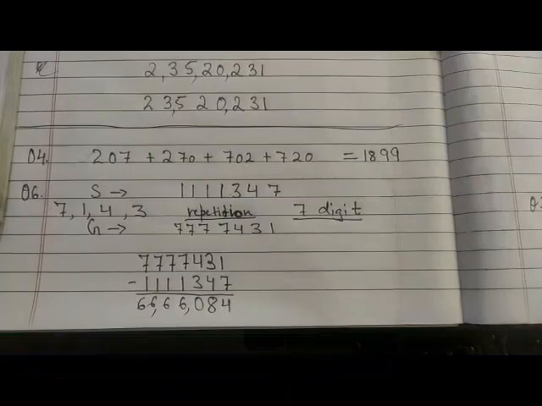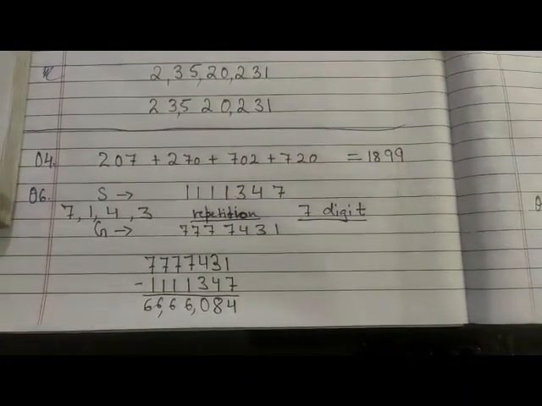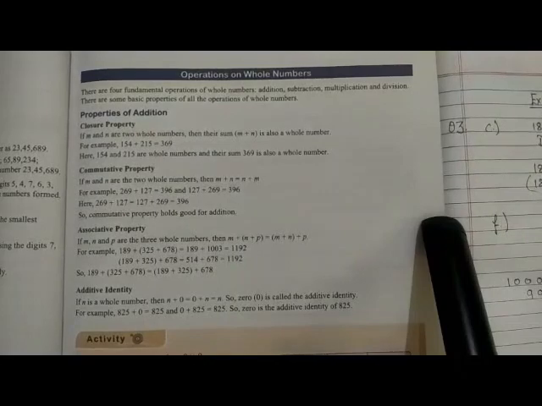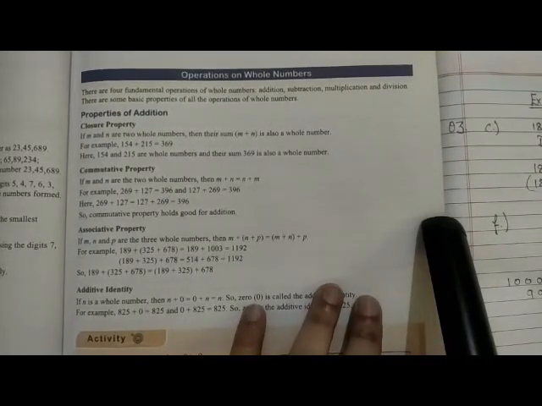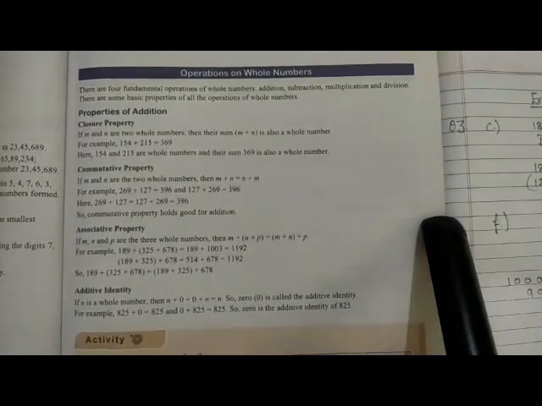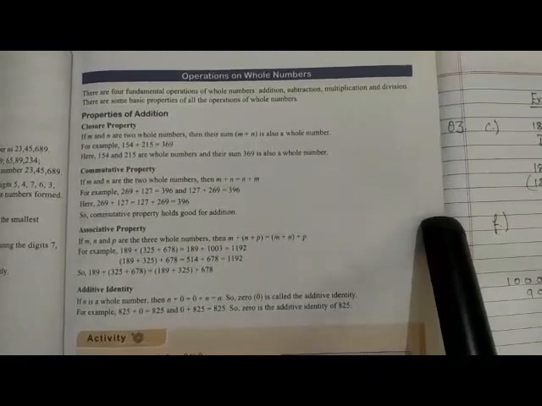Now we'll subtract, write it down, and this is what we'll get. That sums up your exercise 1.4. Now we come to exercise 1.5. Before that, you have studied in the link that we have given about operations on whole numbers. This is a long topic and we'll be just covering the gist of it as you have already studied it.